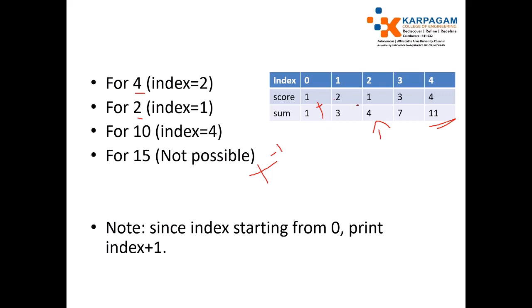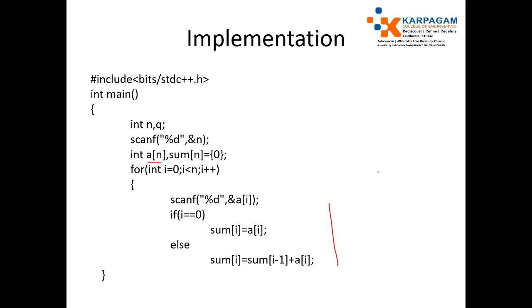Next, 1 plus 3 equal to 4. Next, 3 plus 4 equal to 7. 4 plus 7 equal to 11. Like this. So I have done it by using this: sum of i equals sum of i minus 1 plus a of i. Sum of i minus 1 contains the sum of previous indexed values, and just add the current array element to get the sum of i.